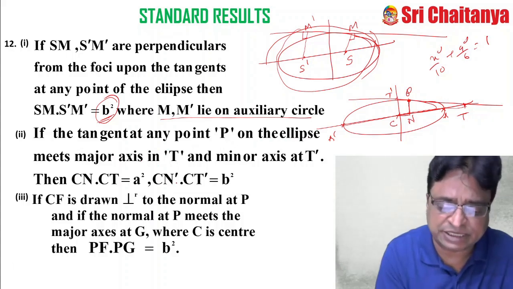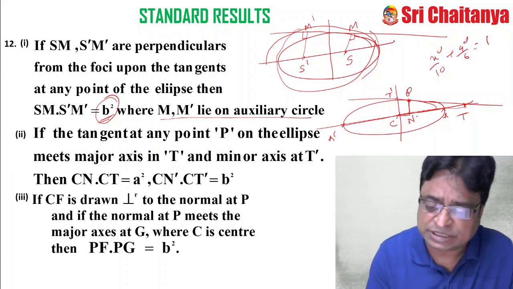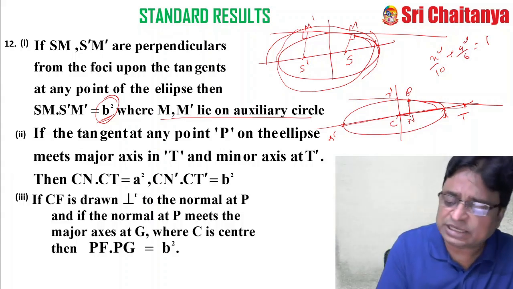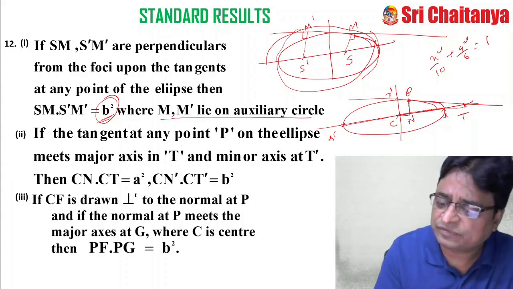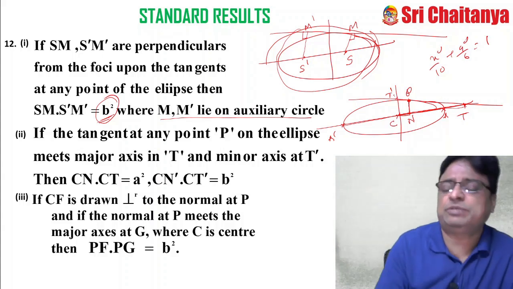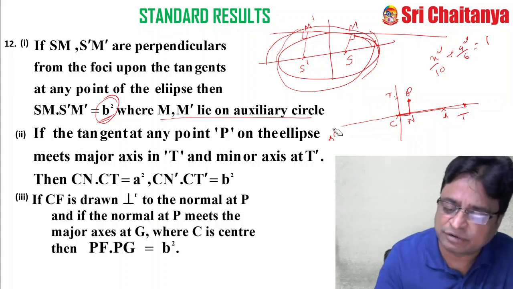Then CN into CT is equal to a square. CN' into CT' is equal to b square. Correct? So here, CN into CT, this product is a square, and CN' into CT' is equal to b square. This is another result.